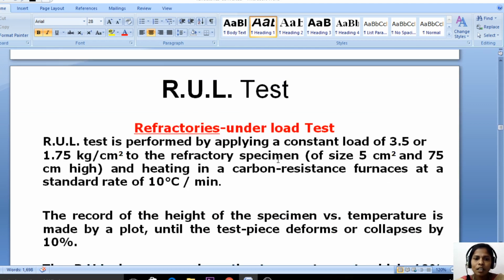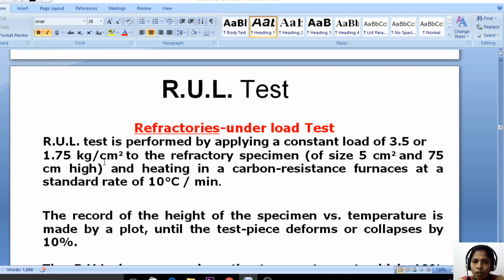In the RUL test, a constant load of 3.5 or 1.75 kg per square centimeter is applied to the refractory specimen.